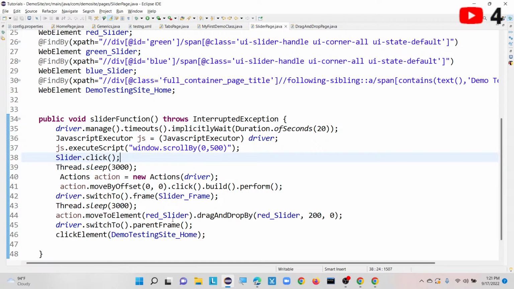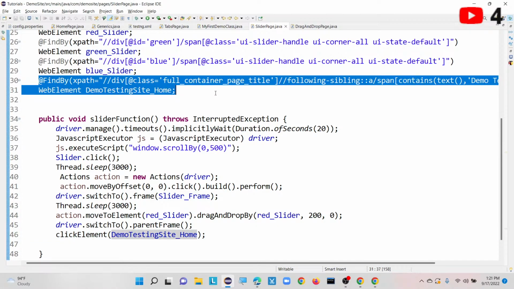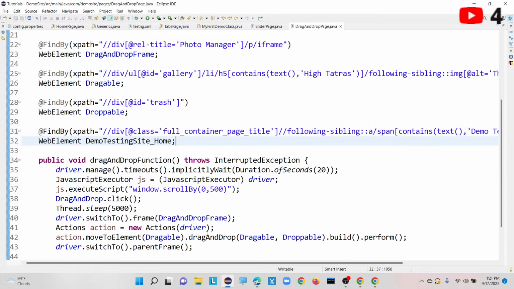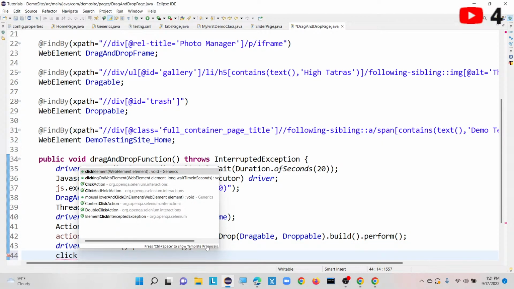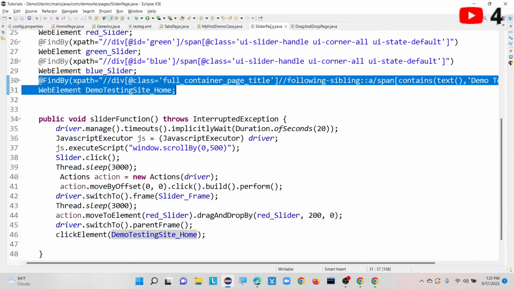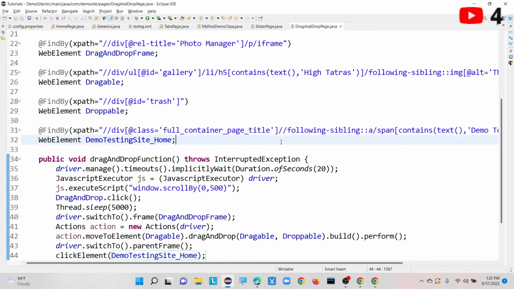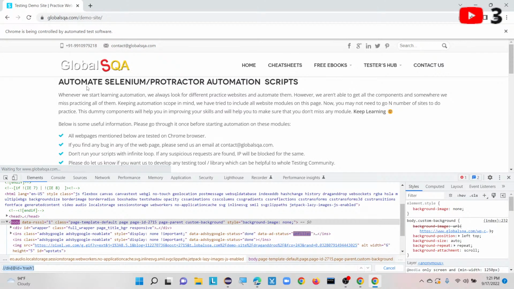Let me take this XPath, where I am going to click on this particular XPath. So it is like this: click element. What is our element? Demo testing site home page. Once I perform this, I am going to click on this one, and it will go back to the home page.